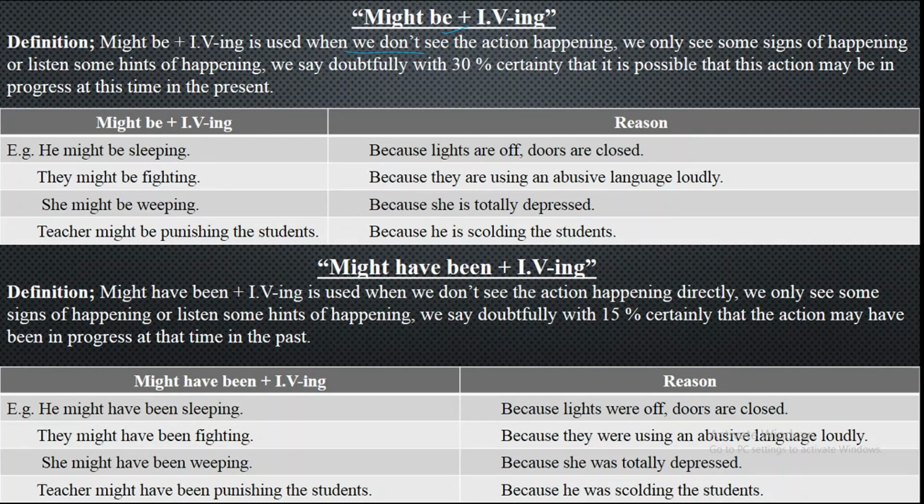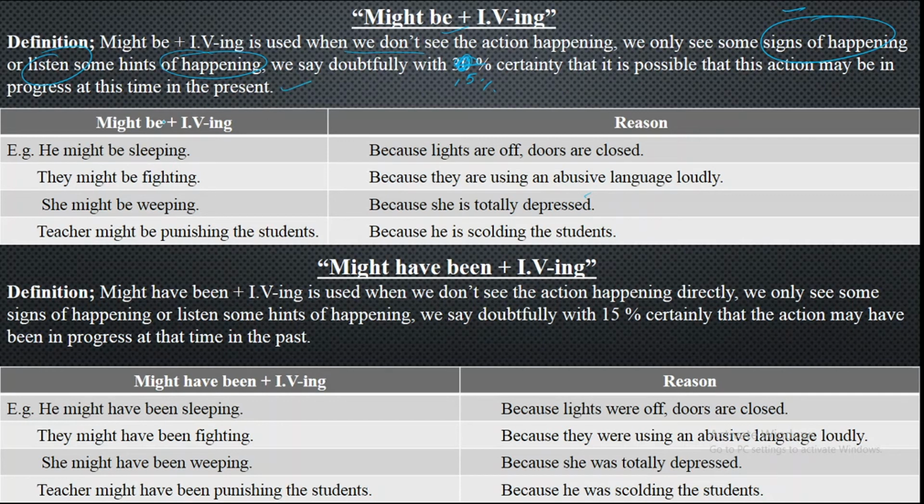Suppose I say, what could be the signs of happening, or listening to something, or you have got just your guess that he is going to do something, like you'll be having some hints of happening. We say doubtfully 15%. May is 15%, sorry. Certainty that it is possible that this action may be in progress at this time in the present.